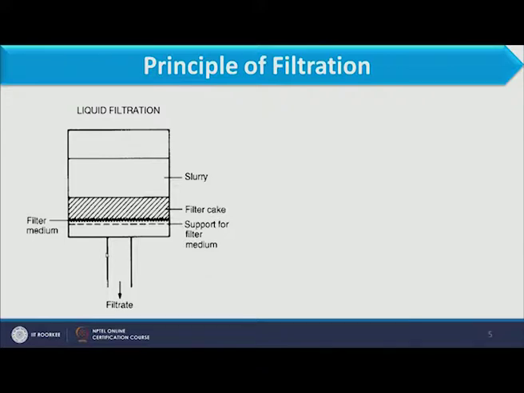So here we have in this slide the principle of filtration. Now what is the principle of filtration?